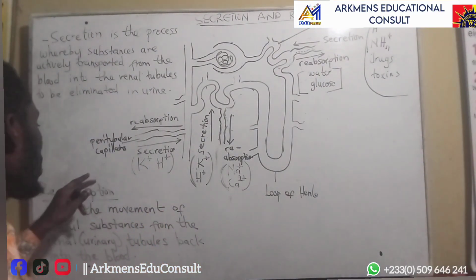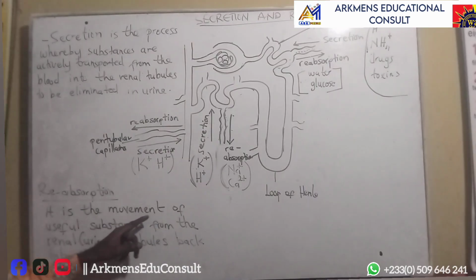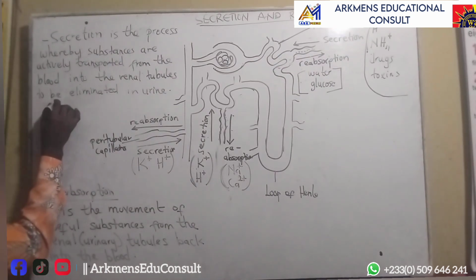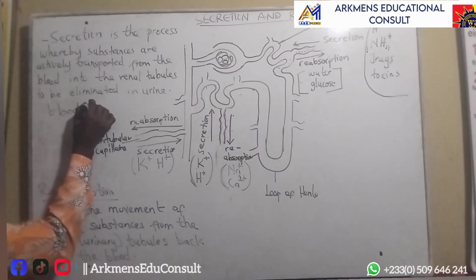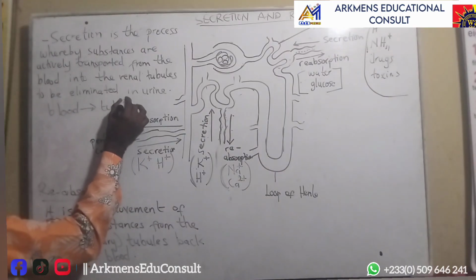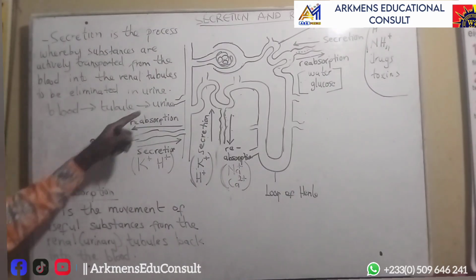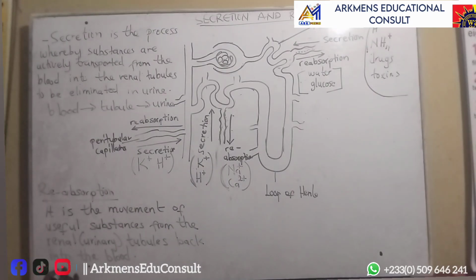Good. And reabsorption is the movement of useful substances from the renal or urinary tubules back into the blood. Now, have you seen the difference? This secretion is from the blood to the renal tubules, then into the urine. Then this simply means from the tubule back to the blood. So it's the opposite of the other.